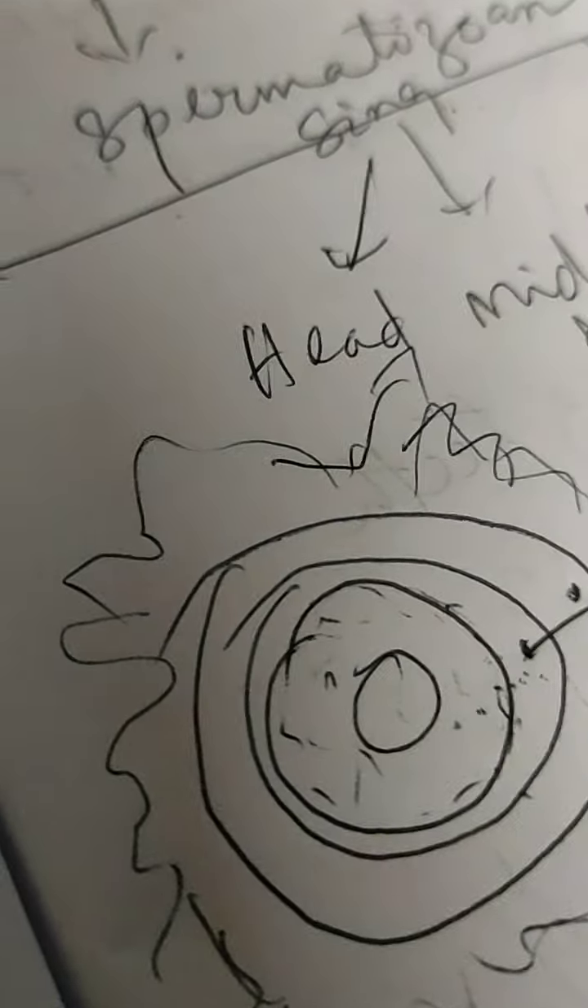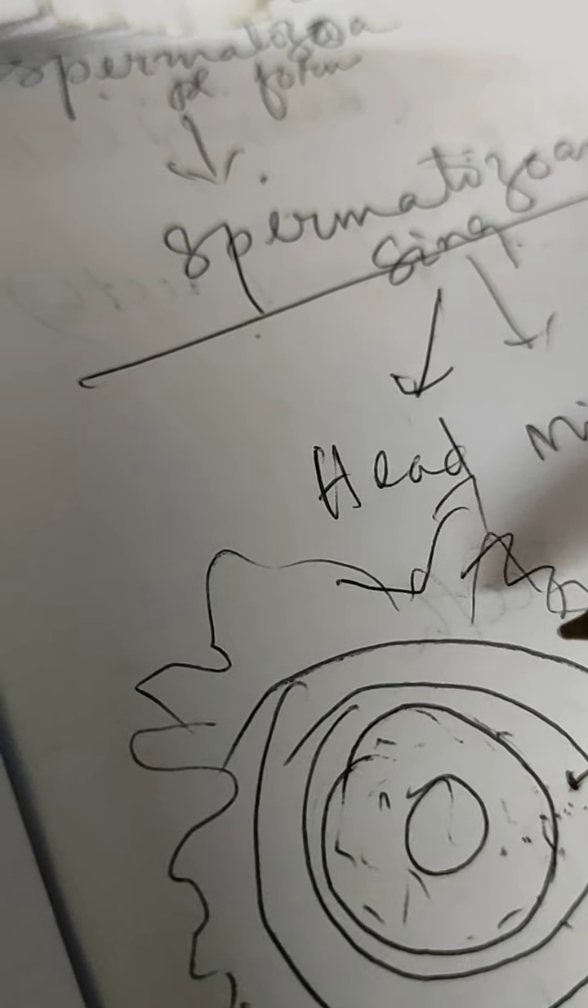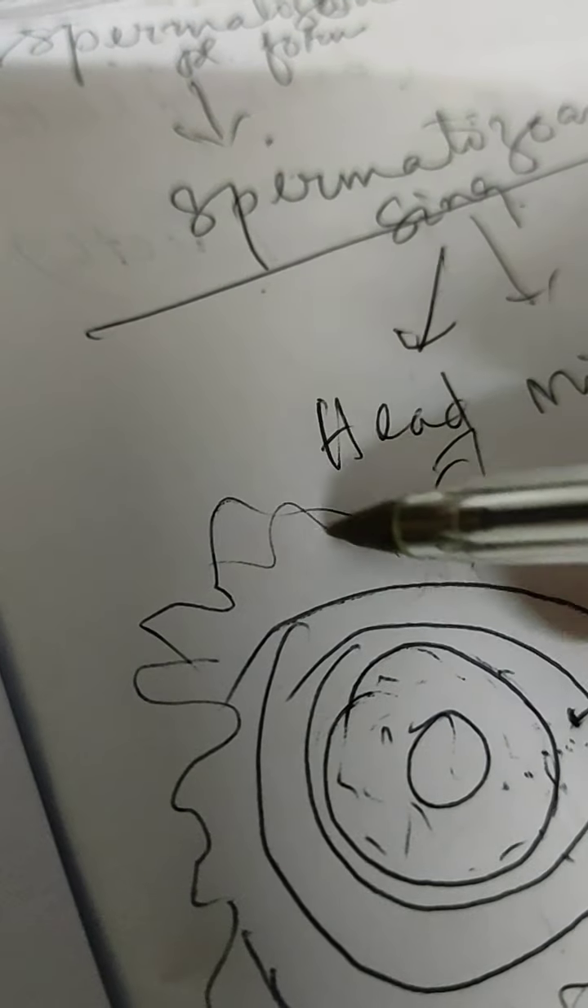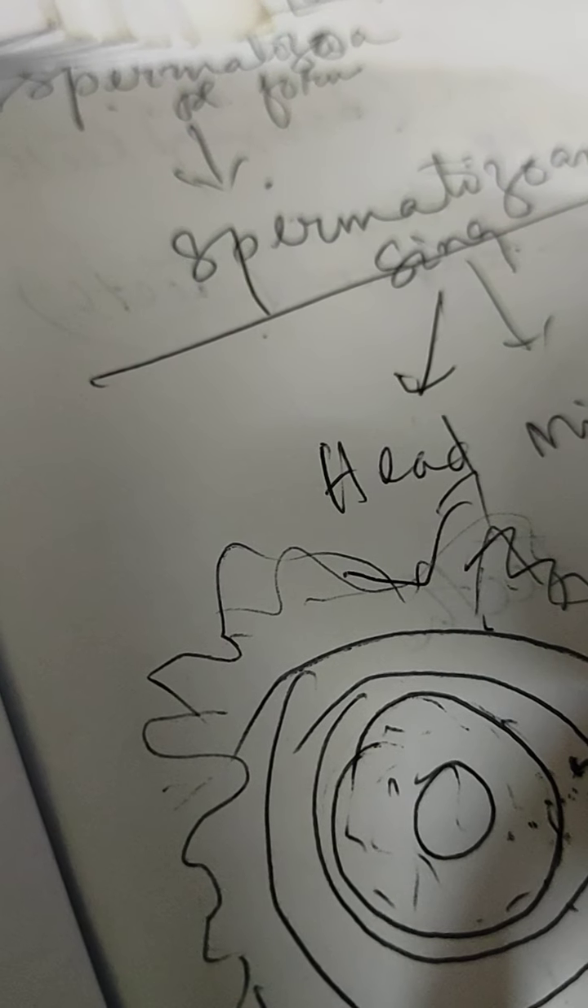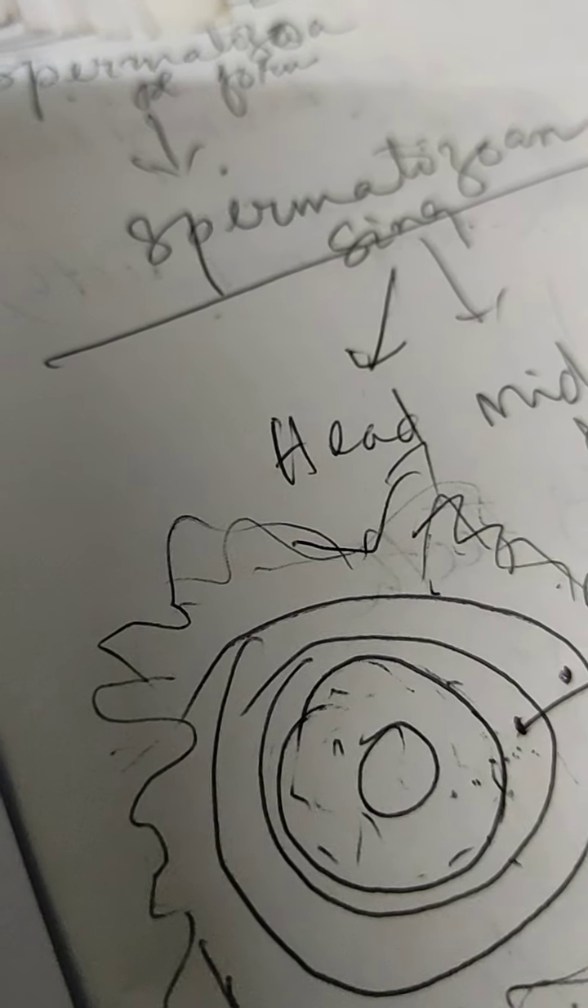Now the corona radiata is formed of follicle cells. That's why it is irregular in shape. The egg develops inside the Graafian follicle. So when the egg is released, it takes some of the cells from the Graafian follicle, and they form the irregular shape, which is called the corona radiata. This corona radiata is formed from the follicle cells.